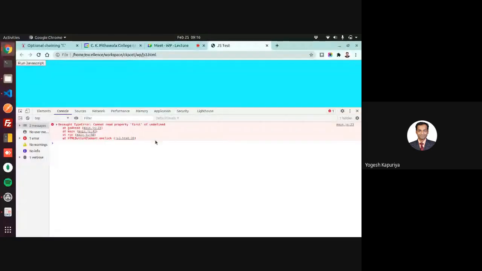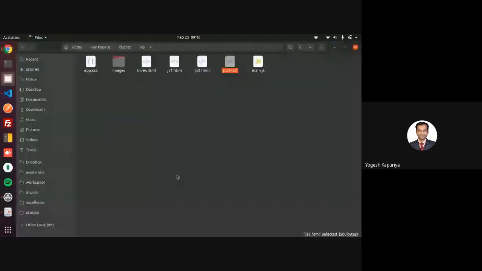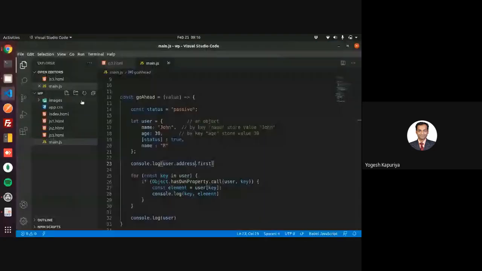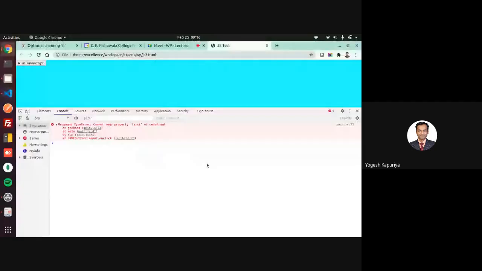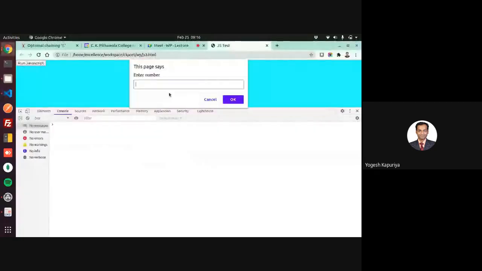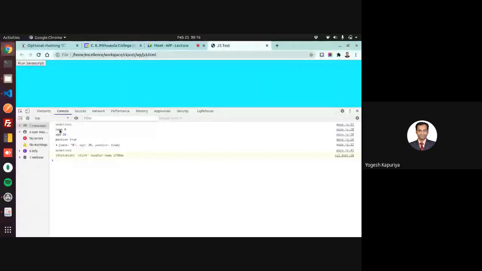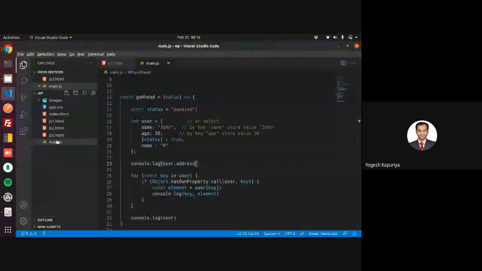This is a fatal error, that means it will not go ahead. But if you simply write user.address, again, address is not an existing property, but it will not create any fatal error. Execution will go ahead. It will simply consider that particular thing as undefined.